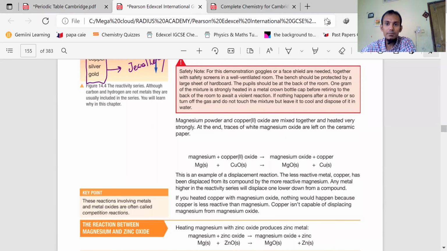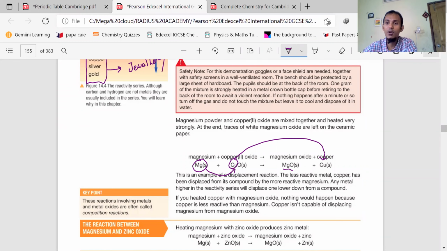You see here, magnesium is a metal and copper oxide is a compound. In copper oxide we have copper present. Which one is more reactive, magnesium or copper? Magnesium. Since magnesium is more reactive, it can kick out copper from its compound, and copper is kicked out and magnesium took the position of copper and formed magnesium oxide.